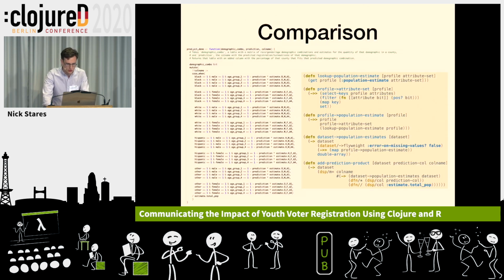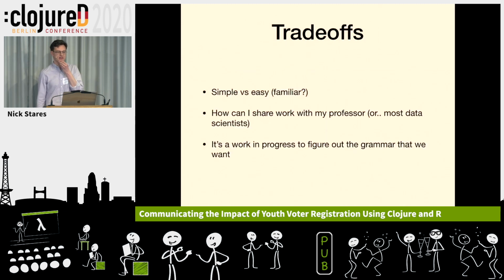I don't want to go into too much detail, as I'm running out of time here. But just looking left and right, you can see the left side is very repetitive, but maybe it's clearer in some ways. Maybe it's more obvious from the get-go. Looking at this, even as someone who writes Clojure, the right side is going to take me some time to think about. Part of that is just my familiarity with this or that way of thinking, and part of it is also our ability as Clojurers to do this kind of work, and it's very new. So we have some trade-offs to think about.